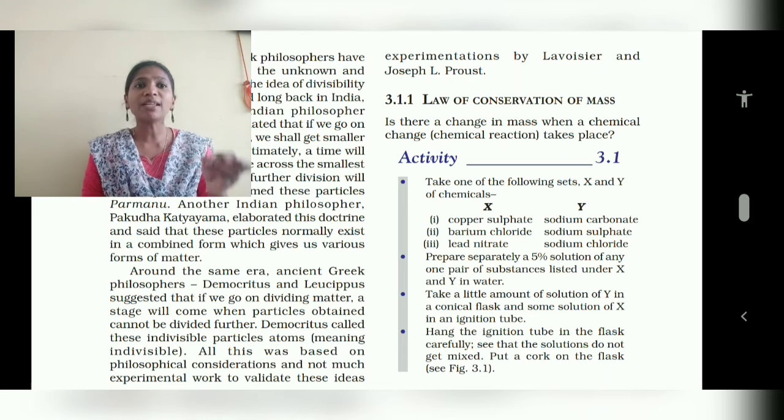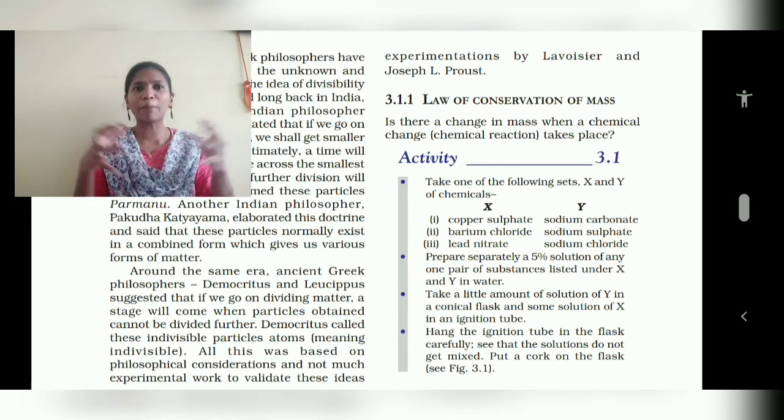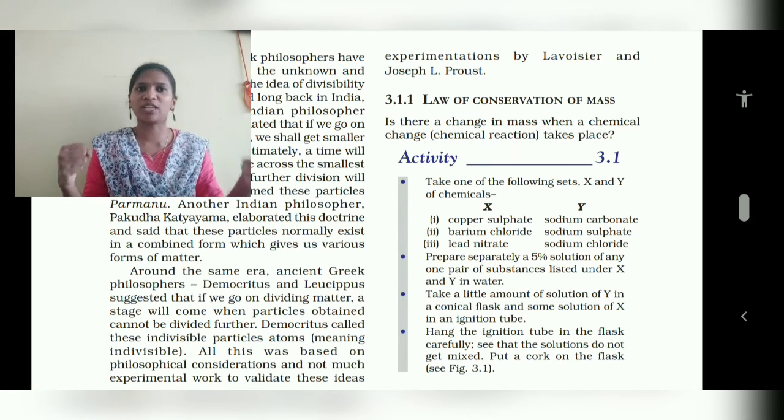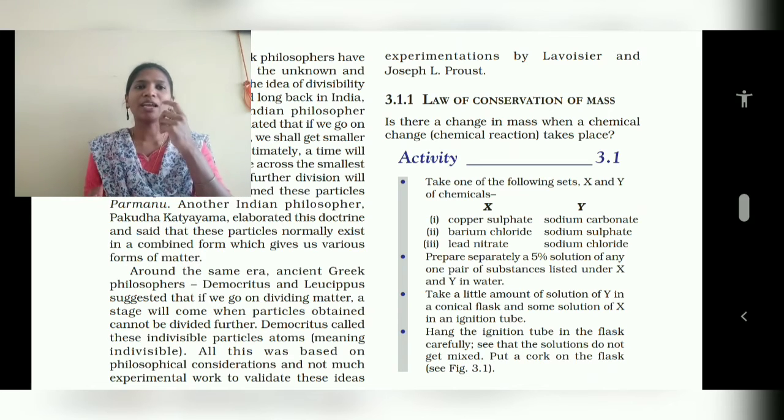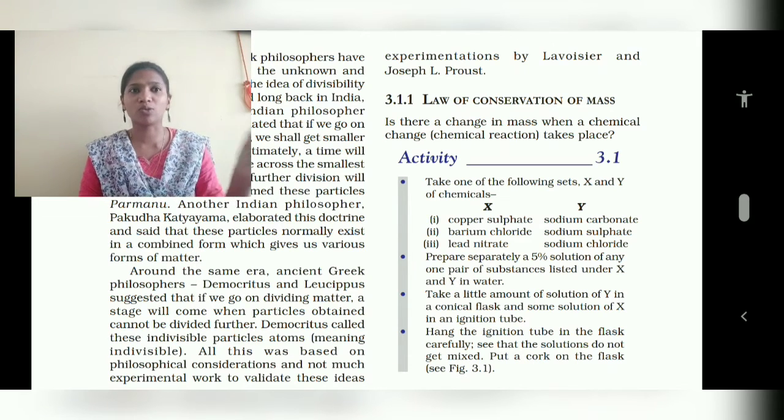Prepare separately 5% solutions of any one pair of substances listed under X and Y. That means the X substance is combining with the Y substance: copper sulfate with sodium carbonate, or barium chloride with sodium sulfate, or lead nitrate with sodium chloride.